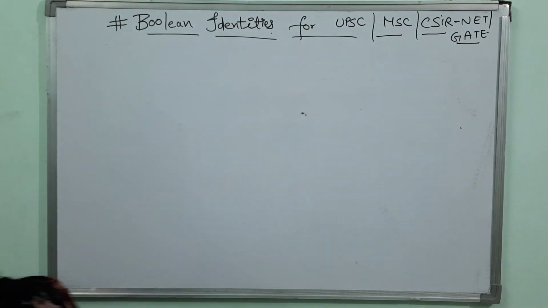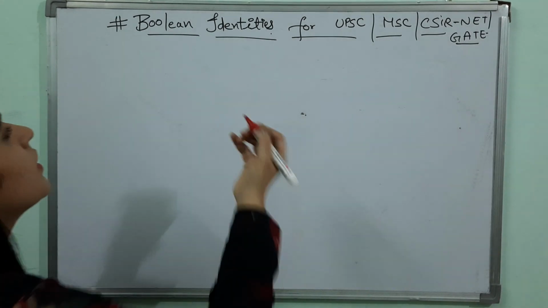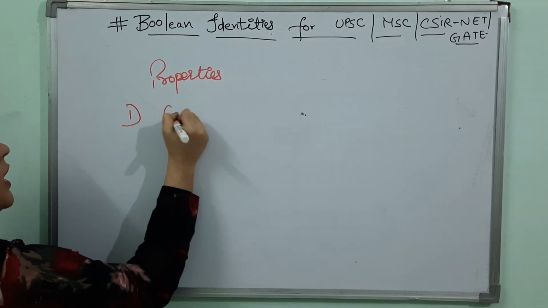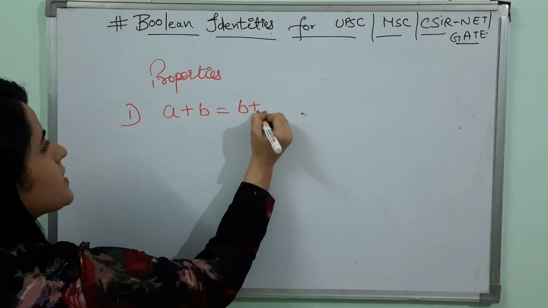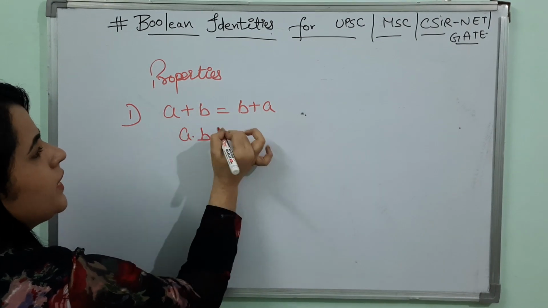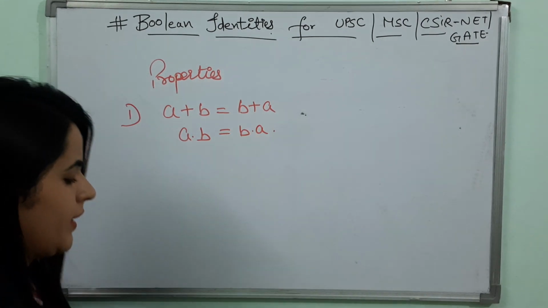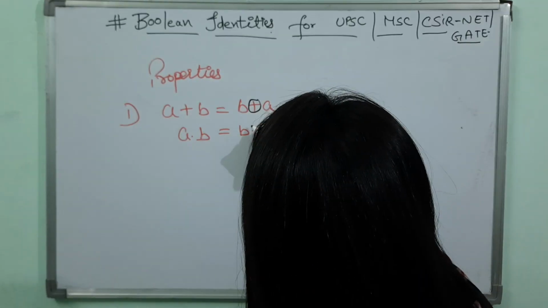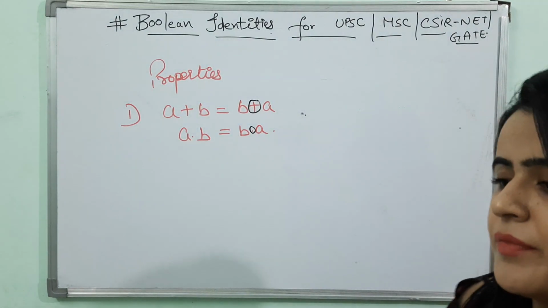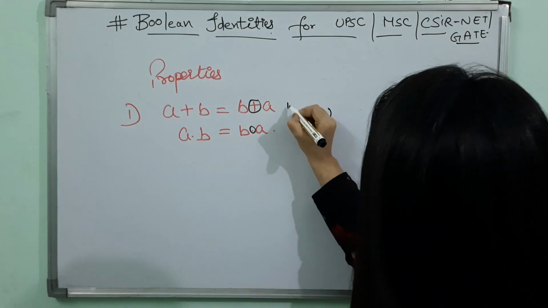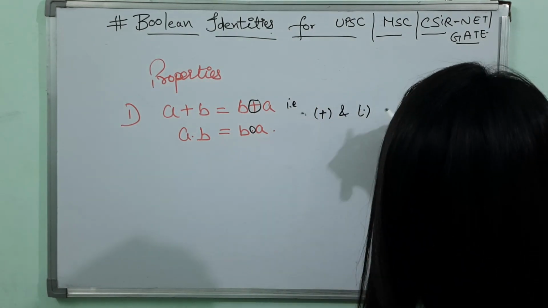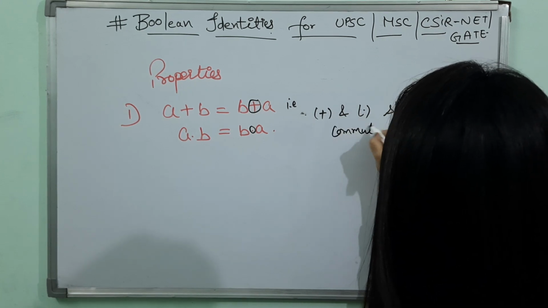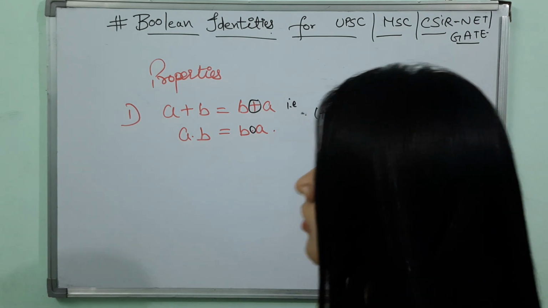Number one, properties. A plus B is equal to B plus A, and A dot B is equal to B dot A. That means plus and dot operations are commutative.